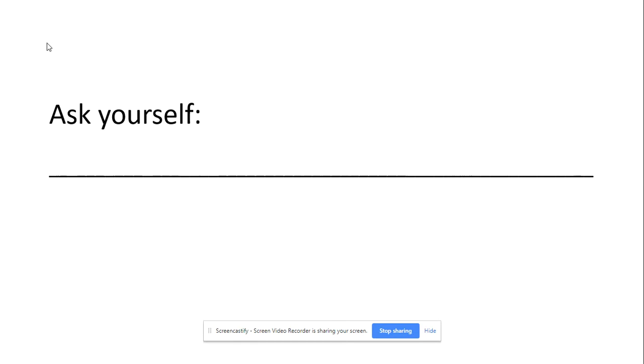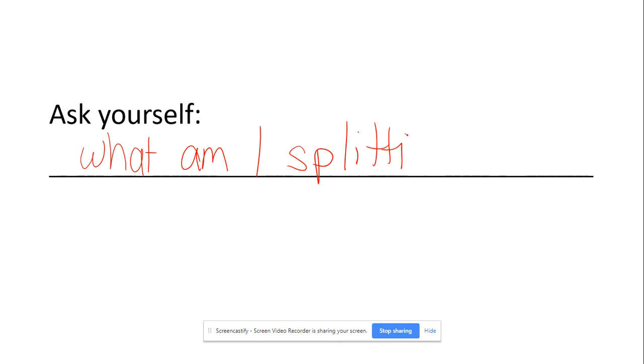So in that first line under guided learning where it says ask yourself, put what am I splitting up? This will help you determine which number is going to go first, the whole number or the fraction. Ask yourself this question before starting every problem.